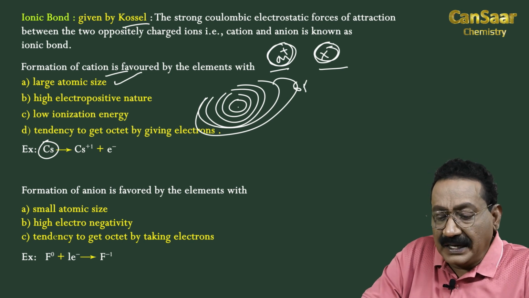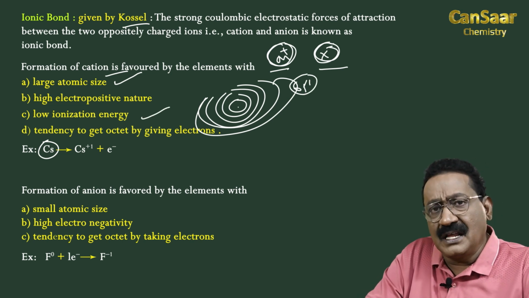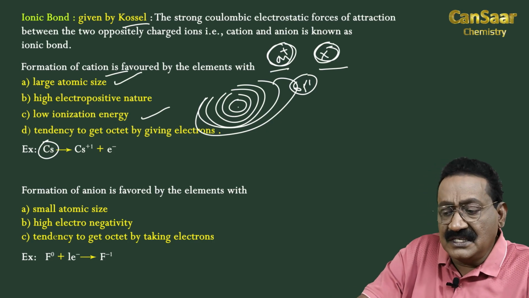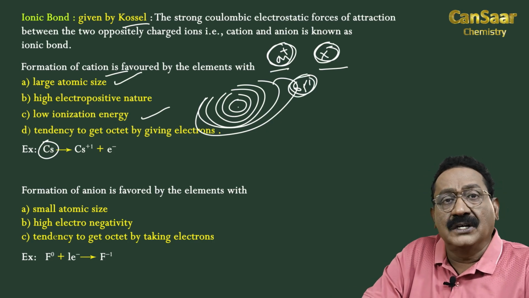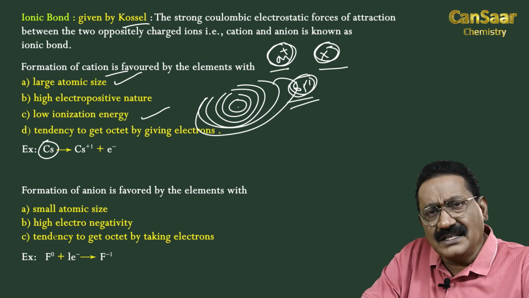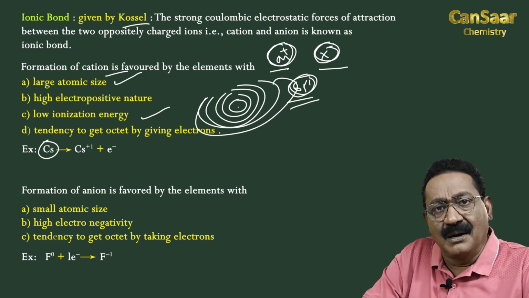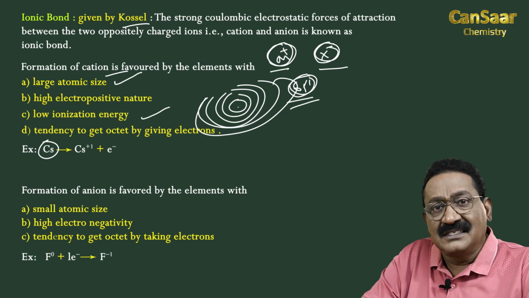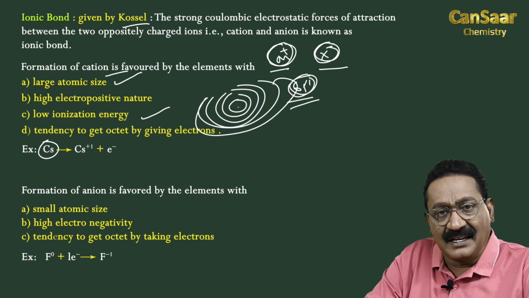Cesium has low ionization energy. To remove this electron, the required energy is very low, ionization energy is low. Cesium has high electropositive nature, it readily donates electron. And cesium, atomic number 55, by giving out one electron, 55 minus 1, gets the 54 stable noble octet xenon configuration. Hence, cesium readily forms cation.